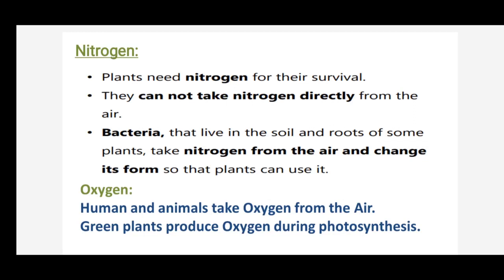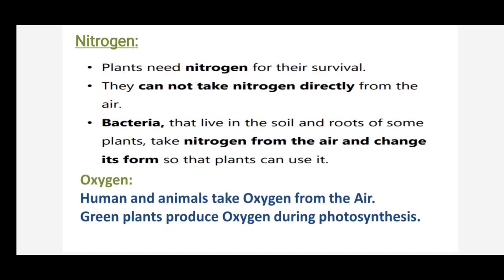So when animals or human beings die, their bodies decompose and that becomes nitrogen, which can be taken by the plants. And the bacteria that live in the soil and roots of some plants take nitrogen from the air and change its form. So the plants use the nitrogen in this way.